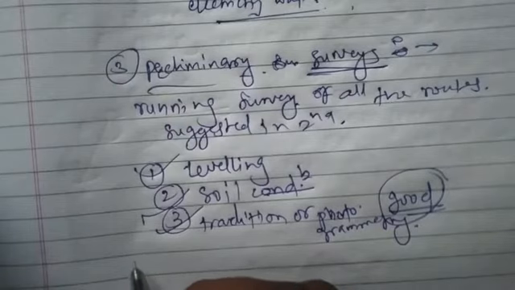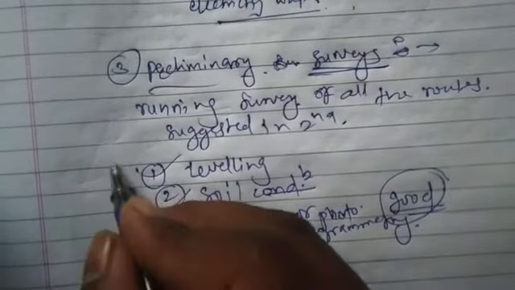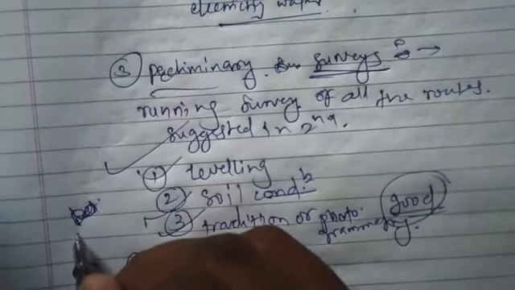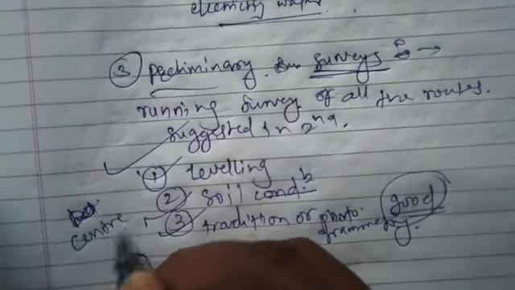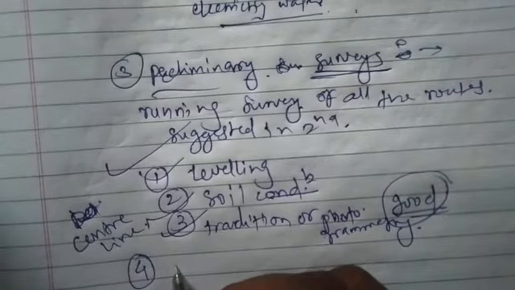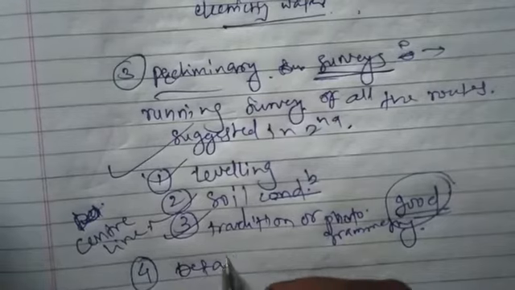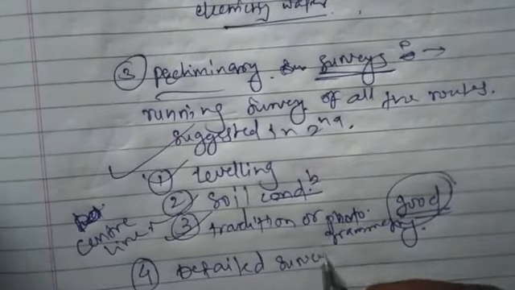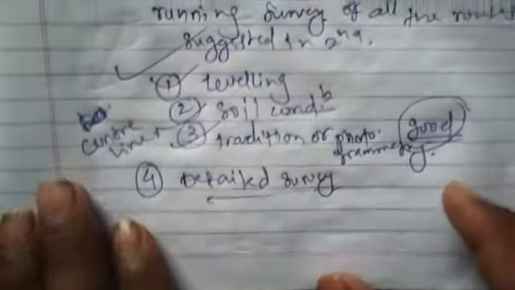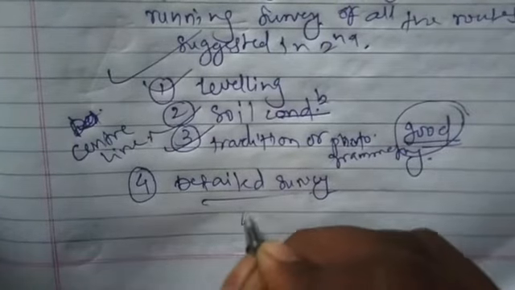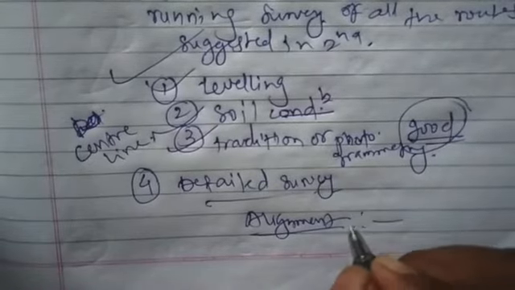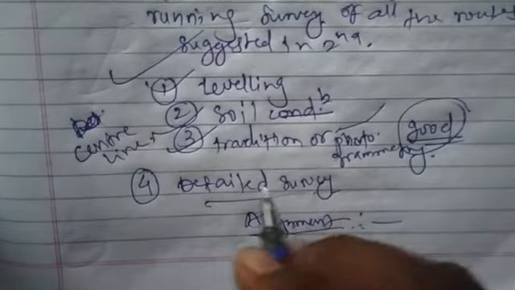In this preliminary survey, we'll also declare the center line. Okay. The last step in this is the detailed survey. In this detailed survey, after the preliminary surveys, generally we finalize the alignment of the road.